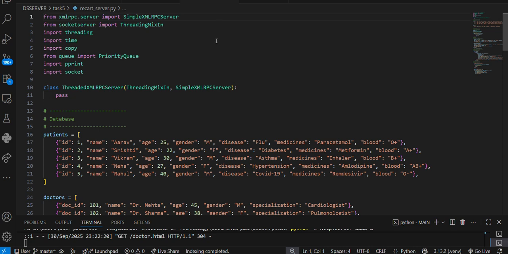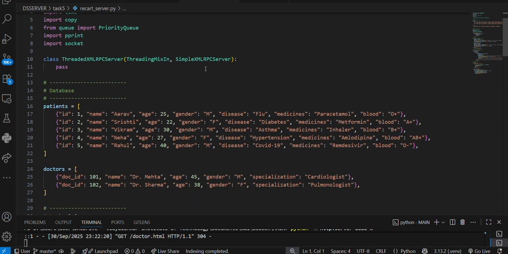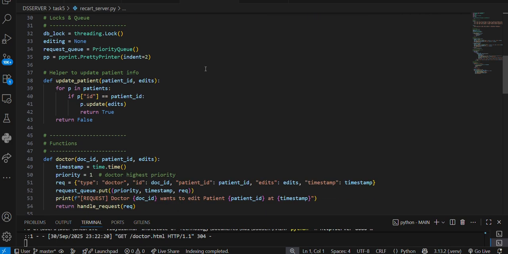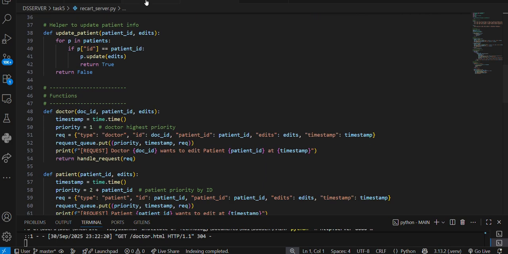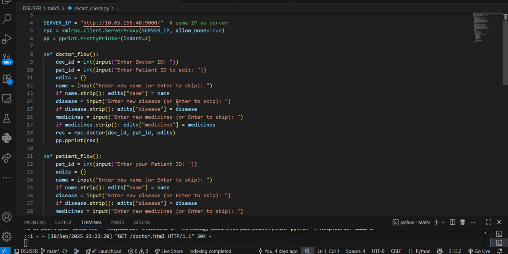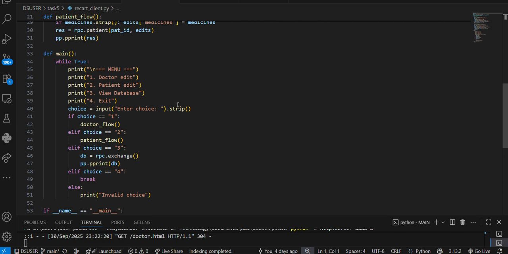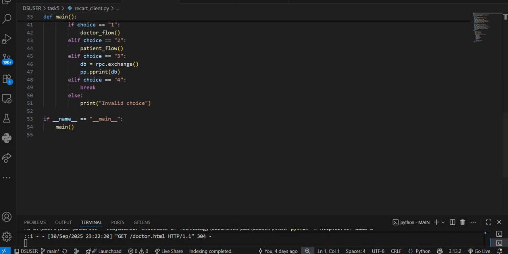To ensure consistency and avoid race conditions, we implemented Ricart-Agrawala's mutual exclusion algorithm, which uses timestamped requests and replies to guarantee that only one client edits the record at a time while others wait.